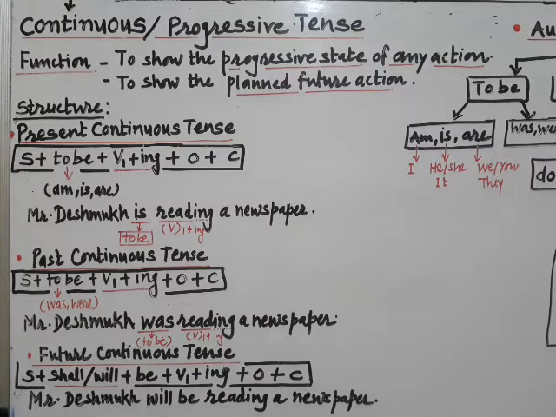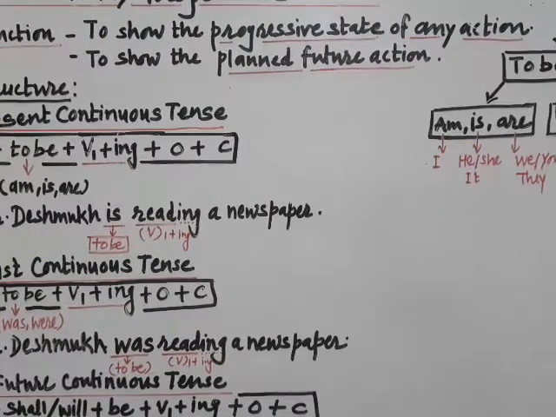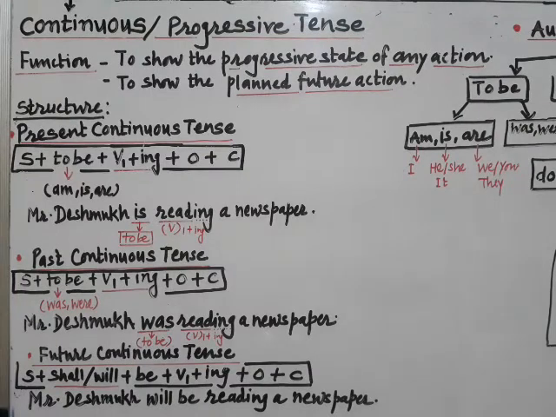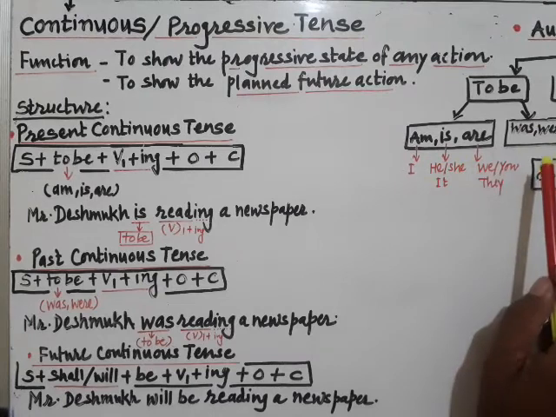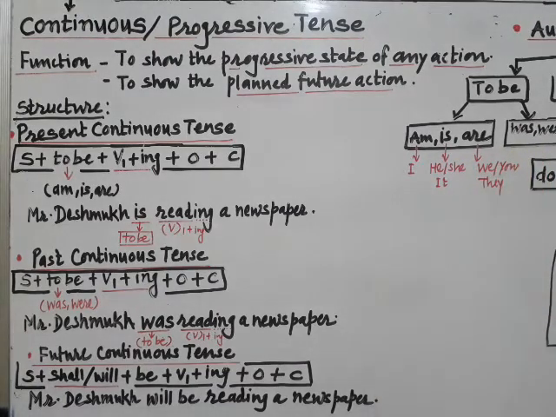Now the last part of this topic, that is future continuous tense. You can see here that the structure of the future continuous tense is almost alike to the earlier two. The only difference here is that to be's forms are there for present as well as for past, but to be is not applied along with its forms in future.